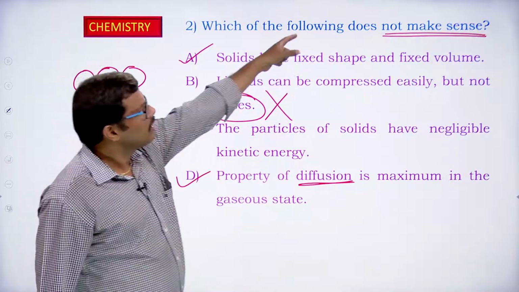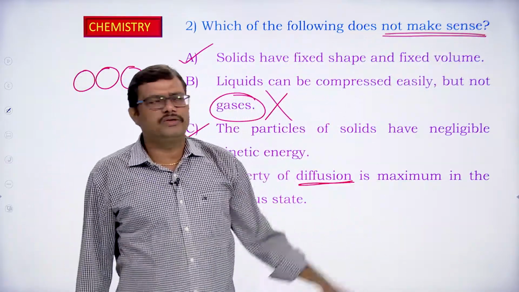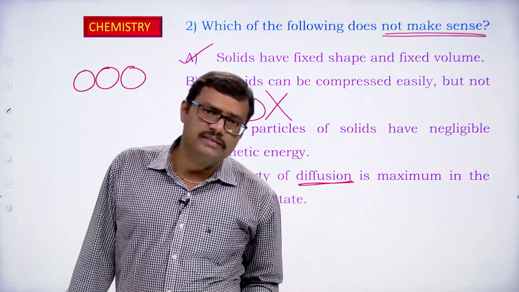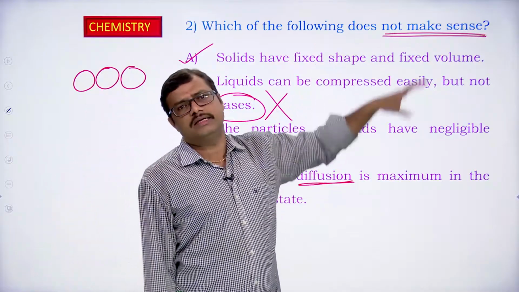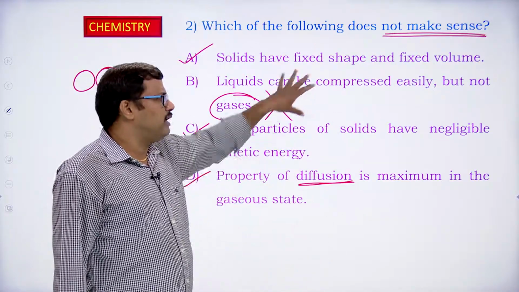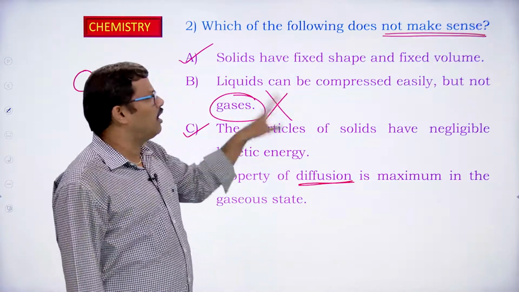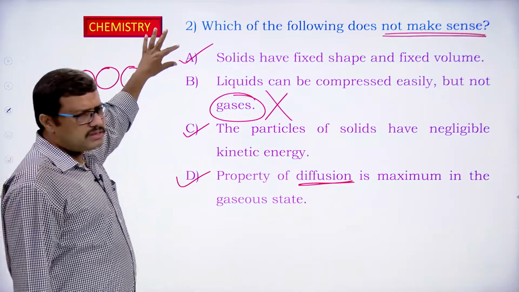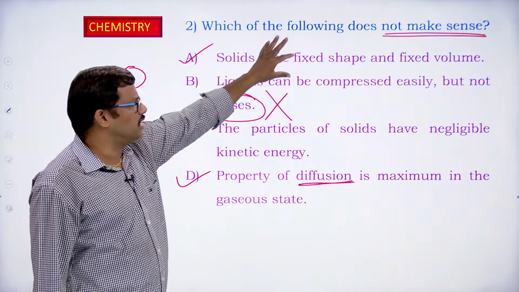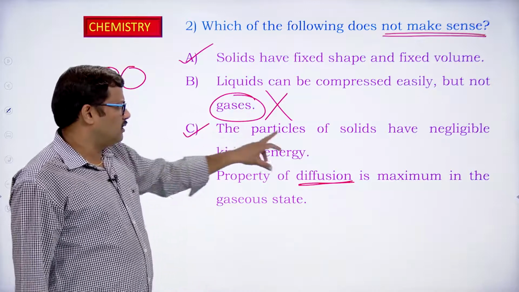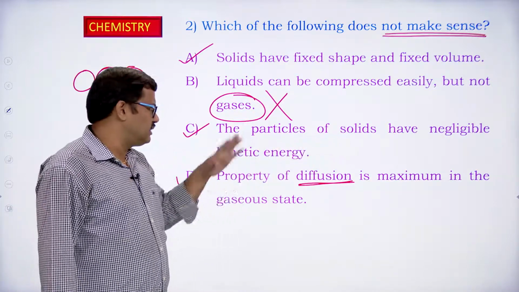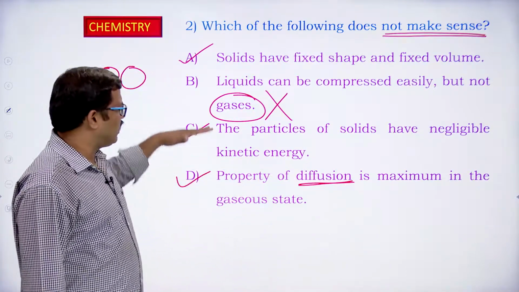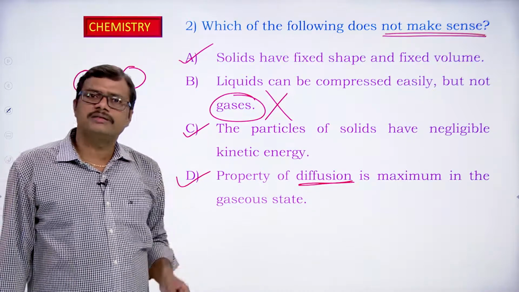So what do we have to choose? We have to choose the incorrect statement which does not make sense. So among the given options, B is not the correct option. Option B does not make any sense. Why? A is correct. We know that solids have definite shape, definite volume. In solid particles, the kinetic energy is negligible. And gases show the property of diffusion. So D is correct, C is correct, A is correct. The wrong statement is B.